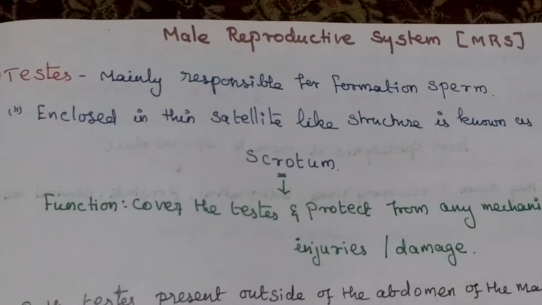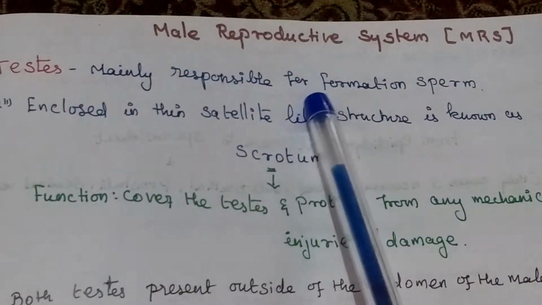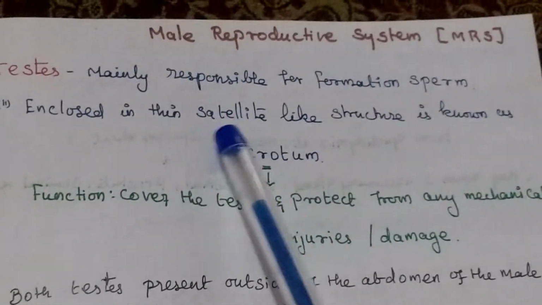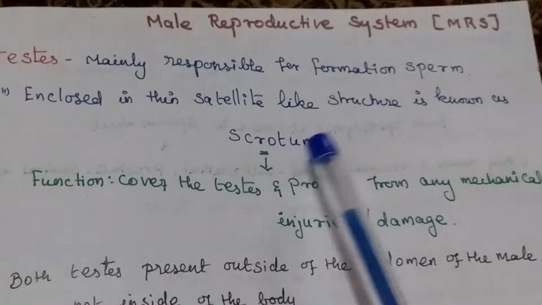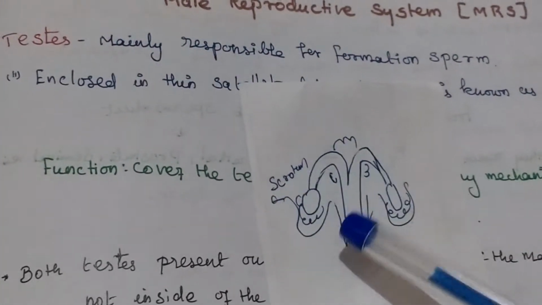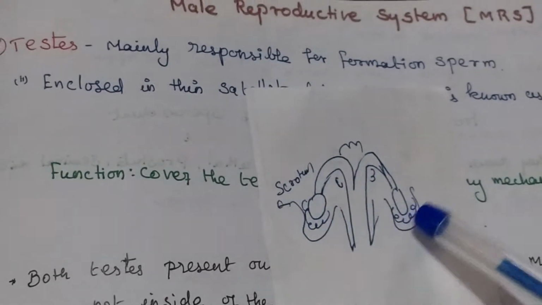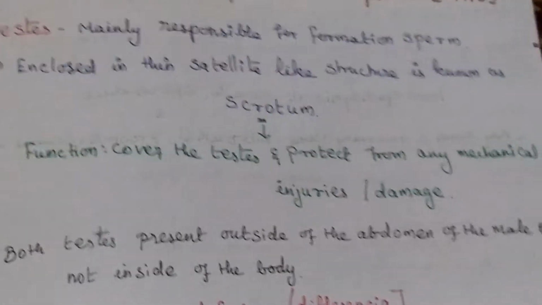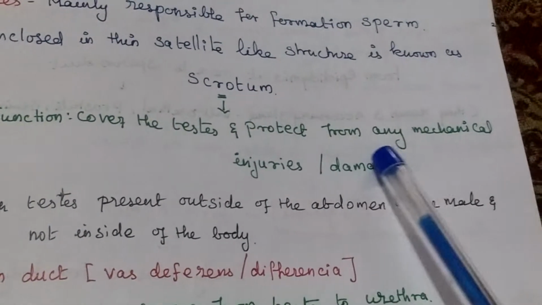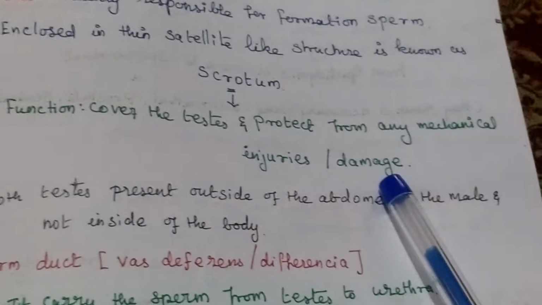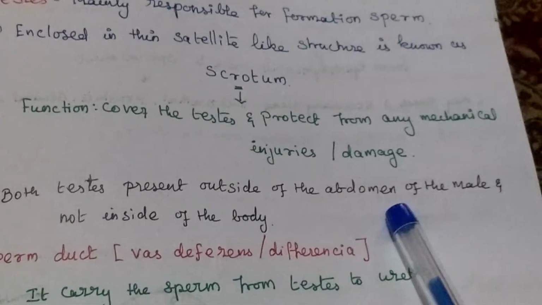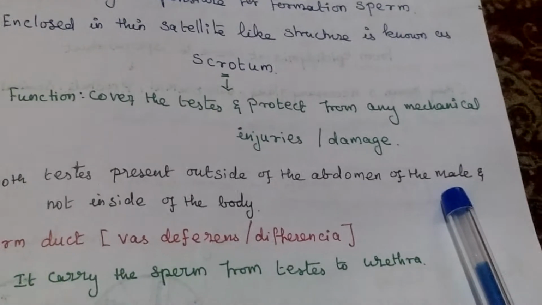What is the role of the testis? It is mainly responsible for the formation of sperm. This is enclosed in a thin satellite like structure called the scrotum. What is the function of the scrotum? It covers the testis and protects it from any mechanical injury or damage. Both testes are present outside of the abdomen of the male, not inside of the body.